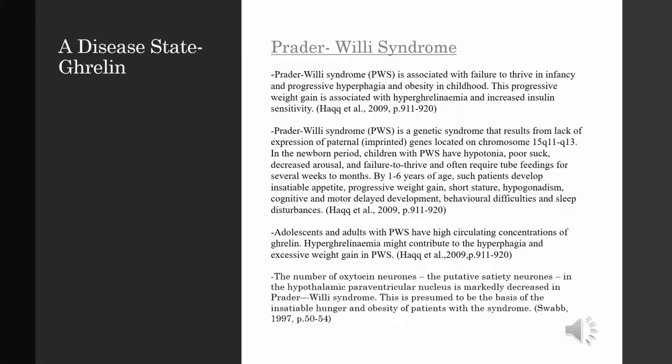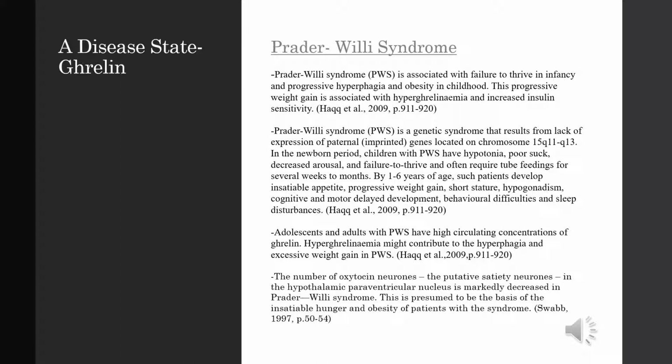Okay, so now I'm going to talk about a disease state to do with ghrelin. I've chosen Prader-Willi syndrome. PWS is associated with failure to thrive in infancy and progressive hyperphagia and obesity in childhood. This progressive weight gain is associated with hyperghrelinemia and increased insulin sensitivity.